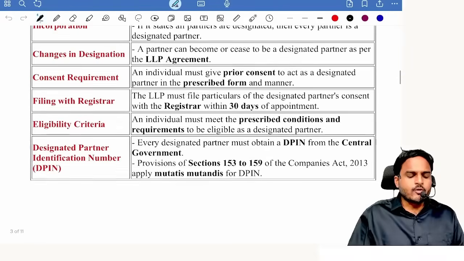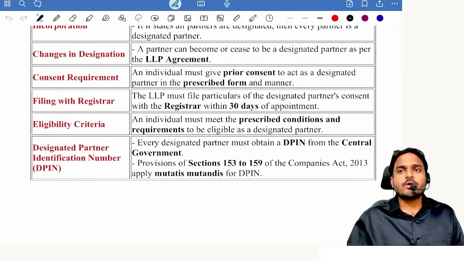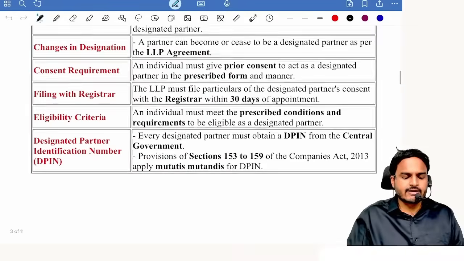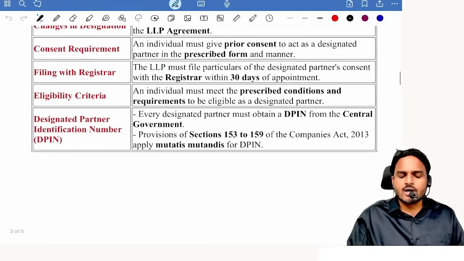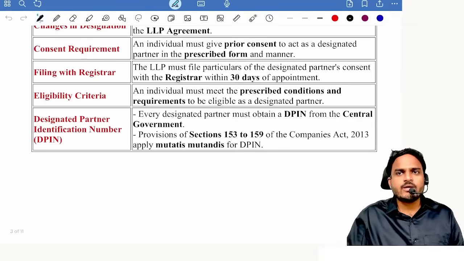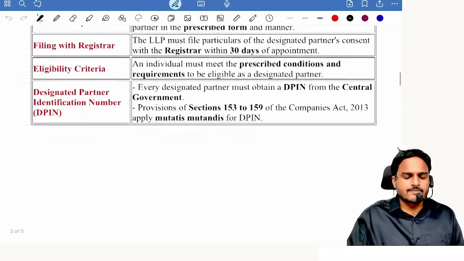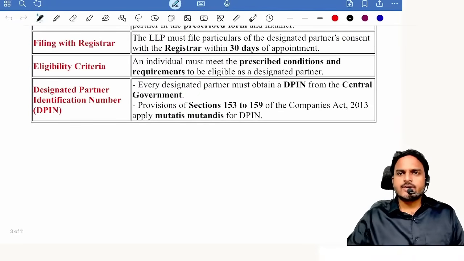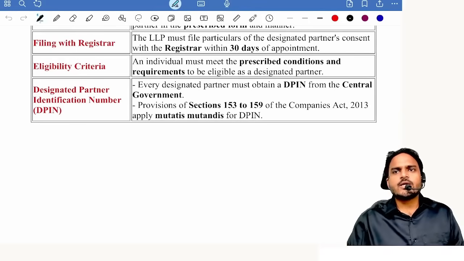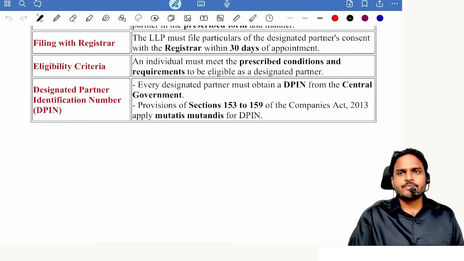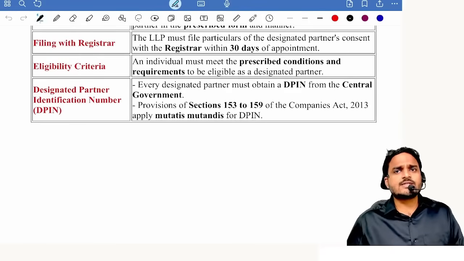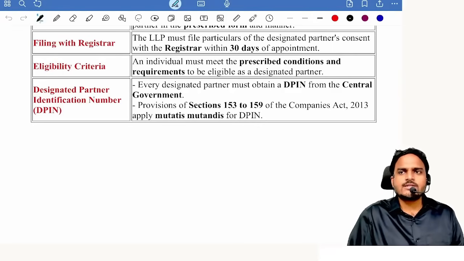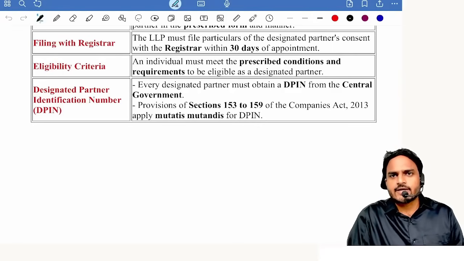Next one, before naming any partner as designated partner, it is important to get written consent. Next, communicate the matter with ROC within 30 days of appointment. And what is the eligibility criteria? First of all, he should become partner of LLP. Next, if he is a resident in India, or even if he is not a resident, he can become designated partner. But the only condition is, one designated partner should be resident in India.